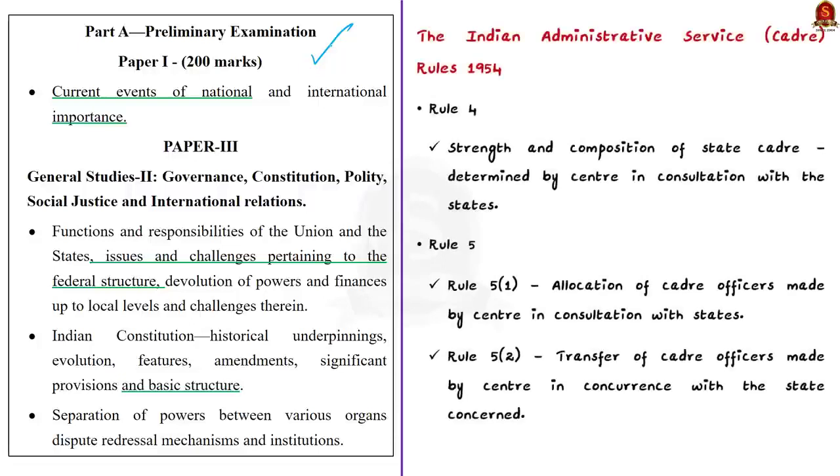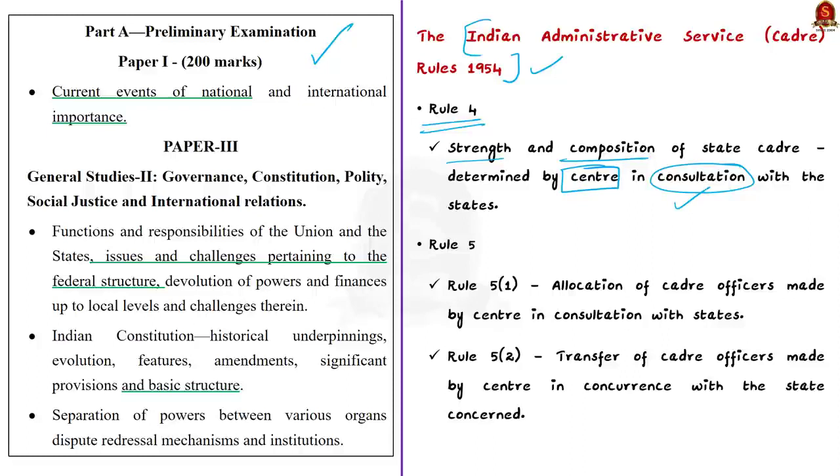So now let us start with the important provisions in the Indian Administrative Service Cadre Rules of 1954. In short, IAS Cadre Rules of 1954. Here the first rule we should know is Rule 4. This rule states that the strength and composition of each of the state cadres shall be determined by regulations made by the central government. And these regulations have to be made in consultation with the state governments according to this rule. So here you should note the word consultation. That means the center just needs to consult with the states and the center need not concur with the states. That is, the center need not be in agreement with the state's opinion. So this is stated in Rule 4.